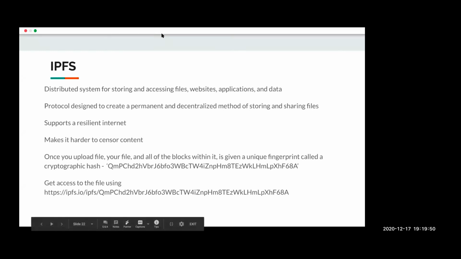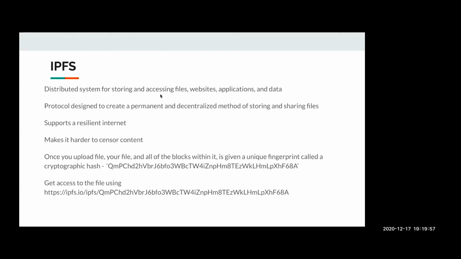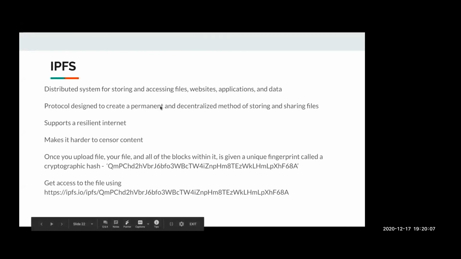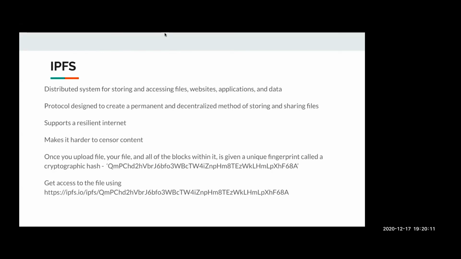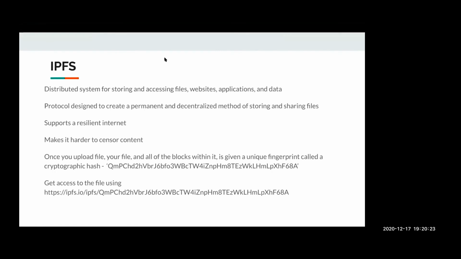Once I upload any file to IPFS, I get a cryptographic fingerprint hash, which I need to store in some storage data structure. If I want to retrieve that file, I need to pass in that fingerprint through the link address of IPFS. Generally, it is used with blockchain extensively. In the case of blockchain, the large files are stored on IPFS, and the cryptographic hash is stored on the blockchain side, as storage is very costly on the blockchain.